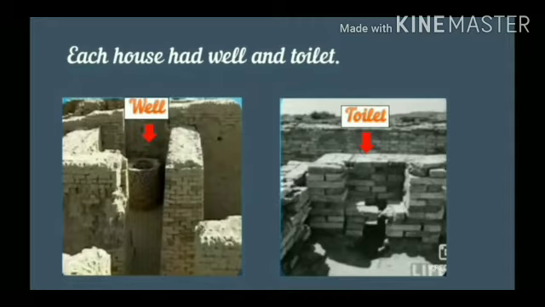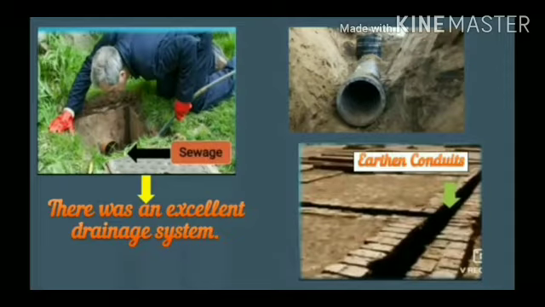Each house had a well and toilet. There was a proper sewage system. Okay, what is meant by sewage? Sewage means drainage, otherwise ditch.